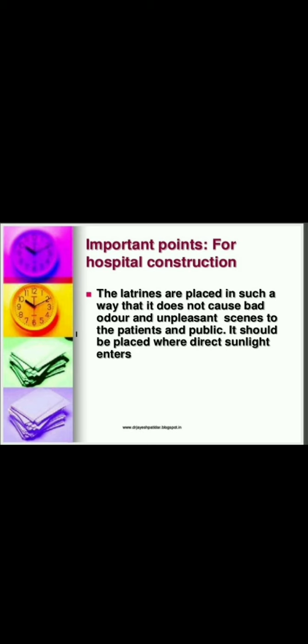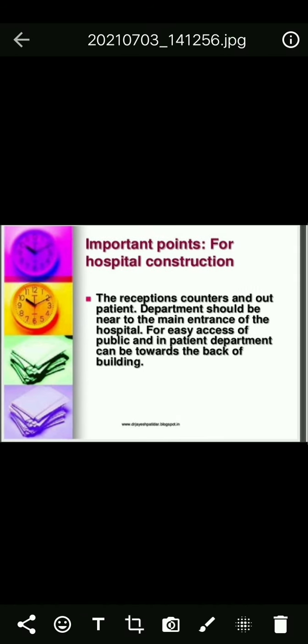So we must use detergents or any solutions to clean the latrines twice a day, and to control the spread of infections. The main purpose is that it should be placed where direct sunlight enters, because if any germs are there, they are killed by sunlight.